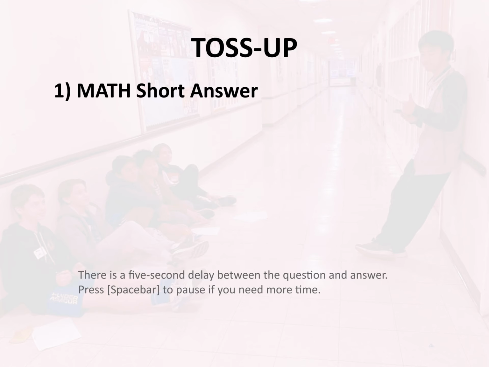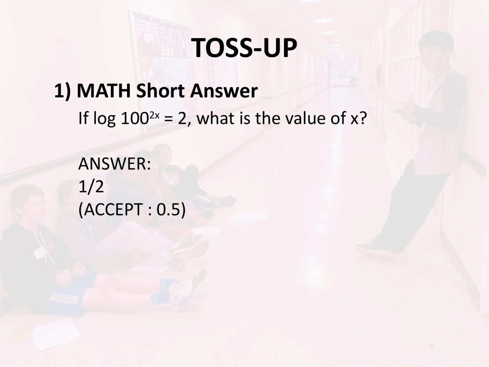Toss-up 1. Math. Short answer. If log base 10 of 100 to the power of 2x equals 2, what is the value of x? Answer: 1/2.